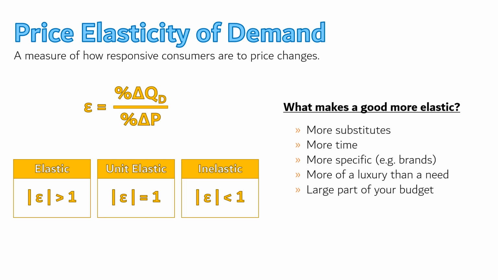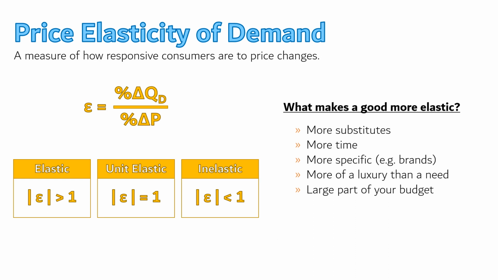Another determinant of elasticity is the status of the good in our preferences. Our overall demand for water is pretty inelastic. We need it no matter what the price is. But our demand for diamonds is very elastic. High prices send lots of customers away. This goes along with the role of substitutes. High prices encourage us to find alternatives. But if something is more of a luxury than a necessity, we don't even need to find an alternative. We can just say no.